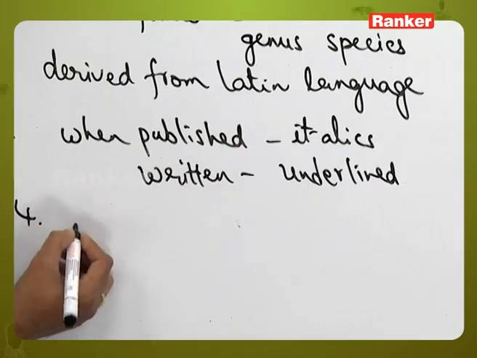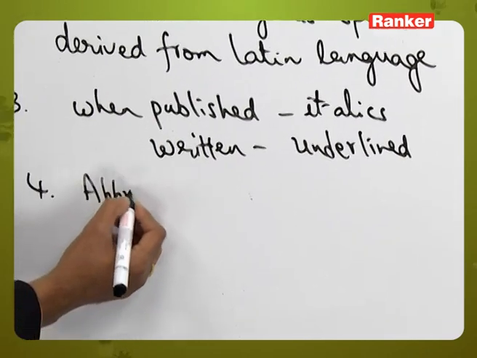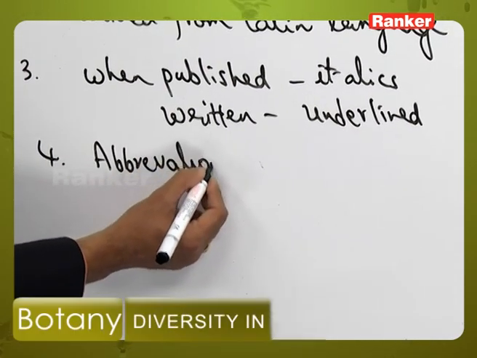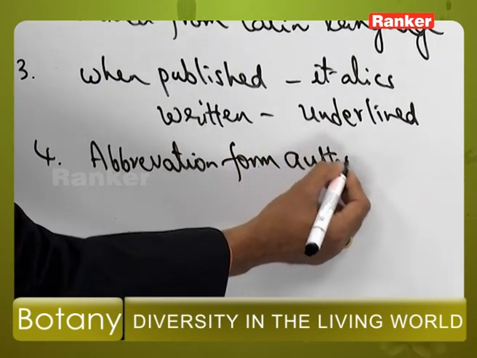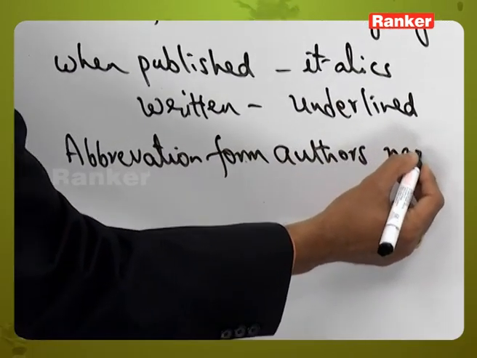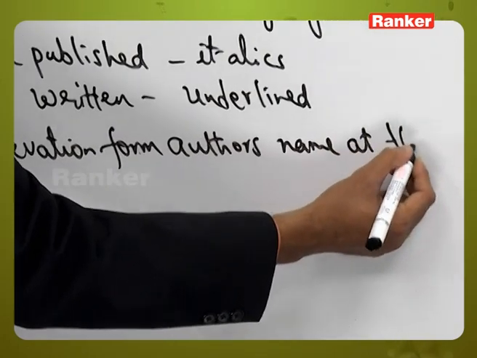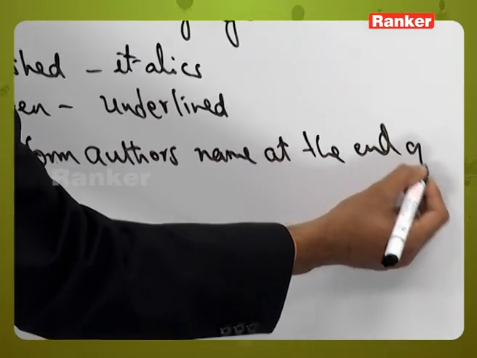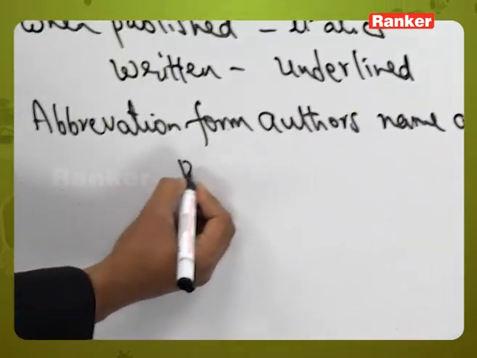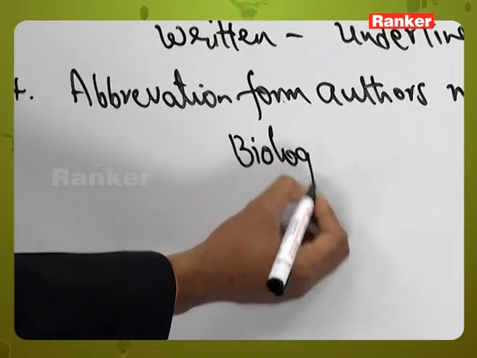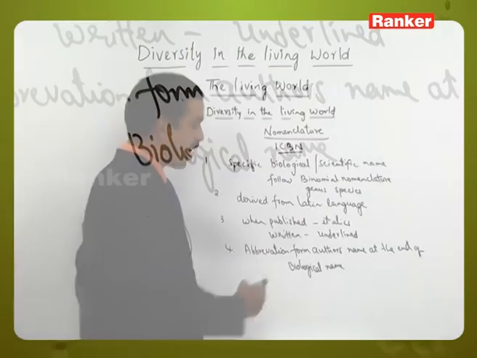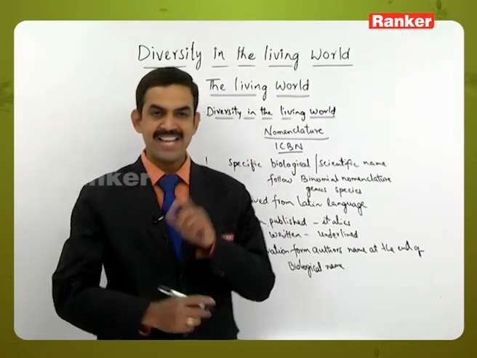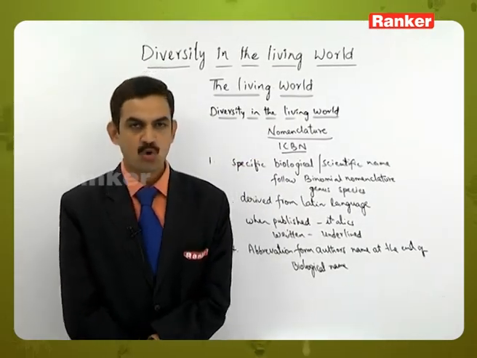And the fourth one: abbreviation form of the author's name at the end of the scientific name or the biological name or species name. So here, who is the author? The person who gave that name to that plant is called the author.